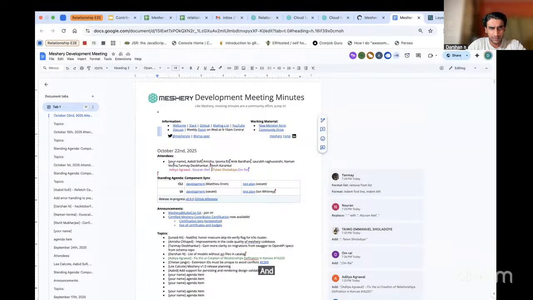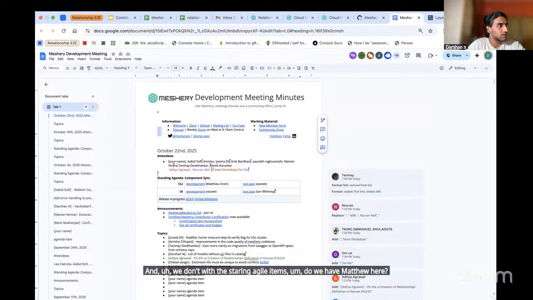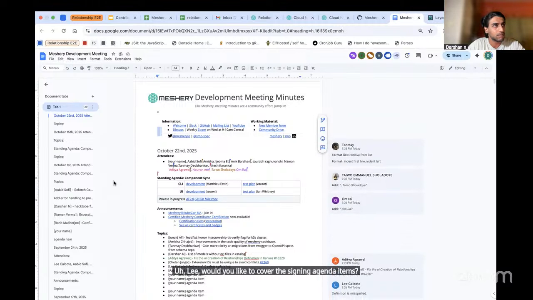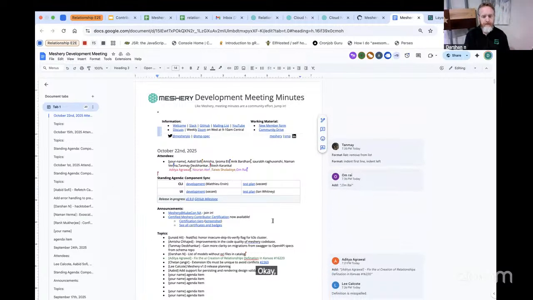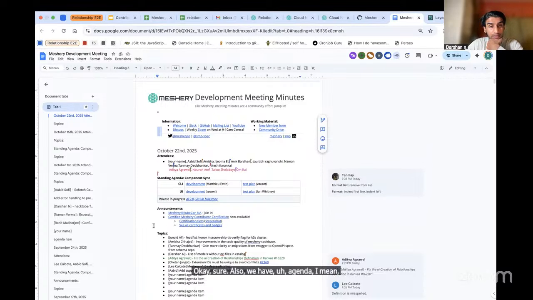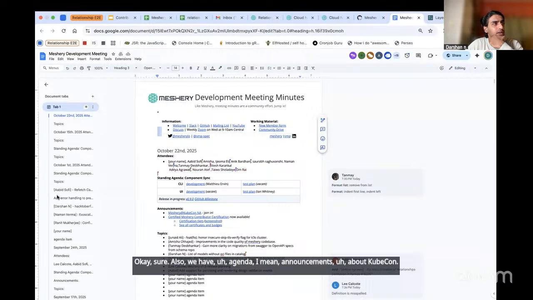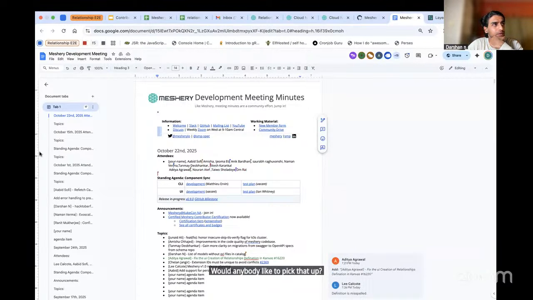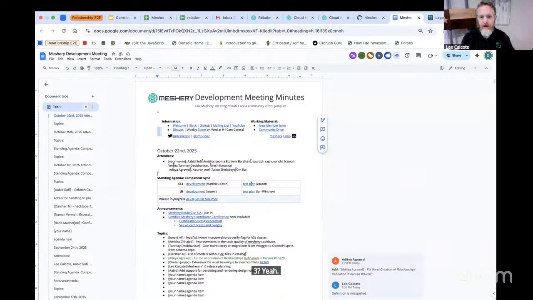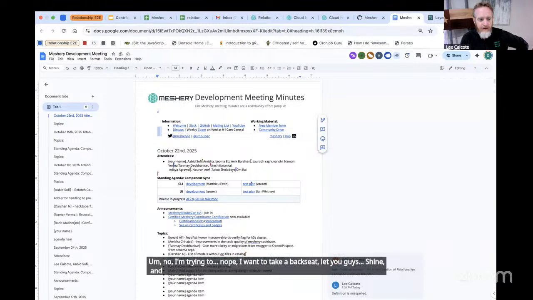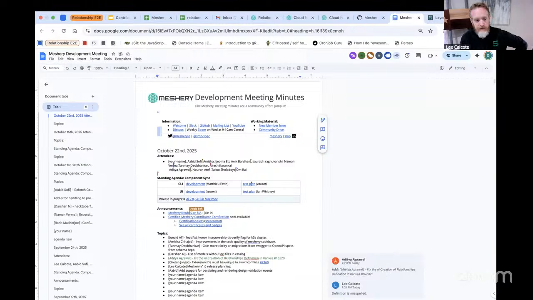And moving on with the standing agenda items. Do we have Matthew here? I don't think we have Matthew. Lee, would you like to cover the standing agenda items? No, let's skip it. Okay, sure. Also, we have announcements about KubeCon. Would anybody like to take that up? Lee? No, I want to take a back seat. Let you guys shine. Does anybody here want to talk about what's happening at KubeCon for Meshery?